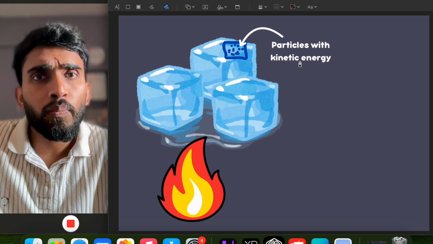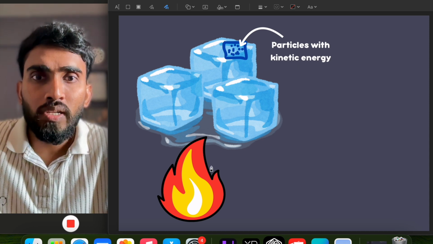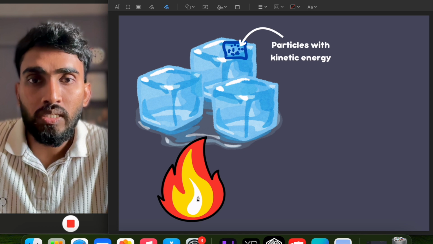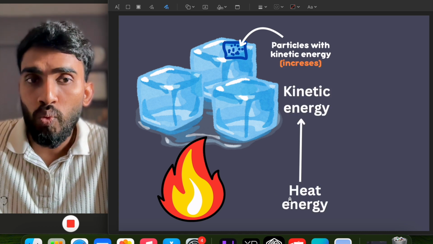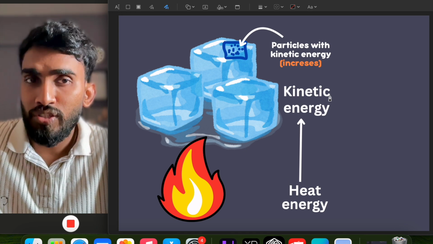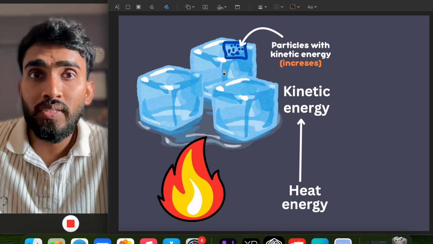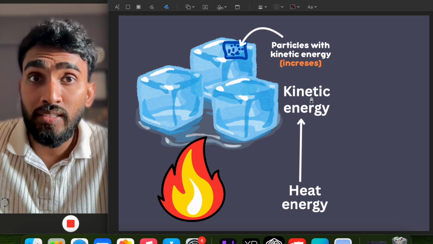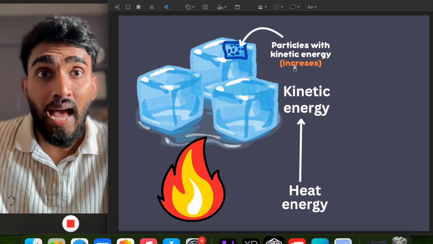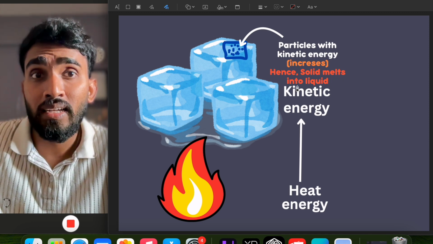Now when we put it on the burner and heat it, we are actually giving energy to the particles of this ice cube, because heat is a form of energy. So when we are heating it, the heat energy is getting converted into kinetic energy. The energy from the burner is passing to the particles of this ice in the form of kinetic energy. Already the particles contained kinetic energy, but now the kinetic energy has increased. As a result, the solid will start melting into liquid.